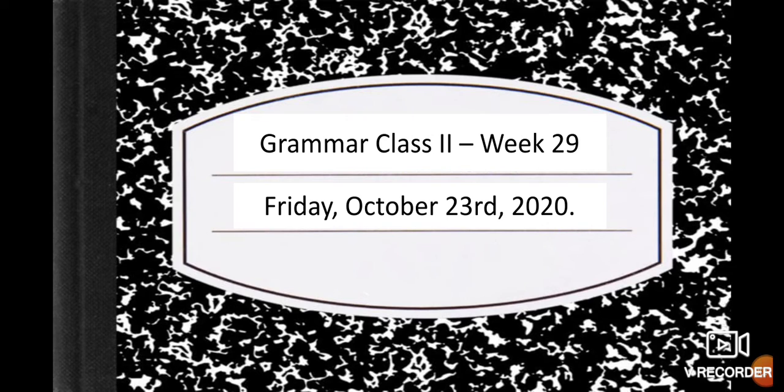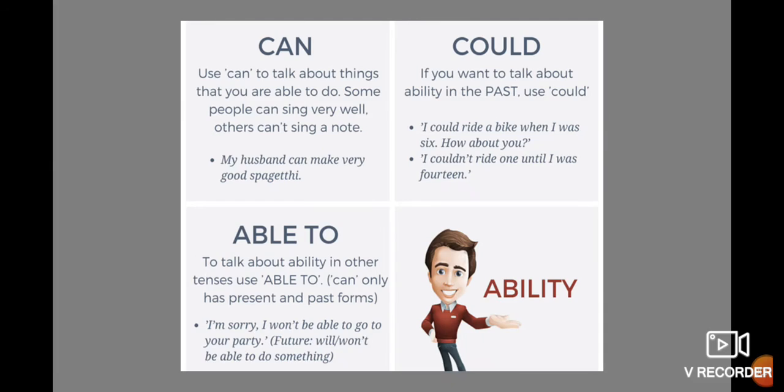And we continue talking about the modals of possibility and ability. Okay, first one, we make a review about the two modals that we have already studied. The first one is can. Okay, you use can to talk about things that you are able to do, but specifically in present. For example, some people can sing very well, others can't sing a note.